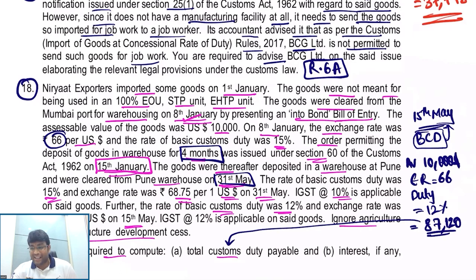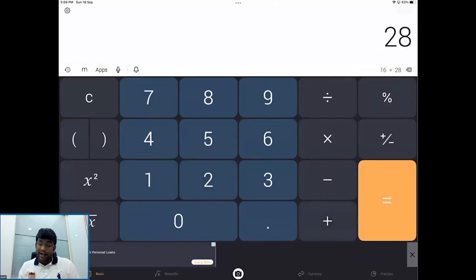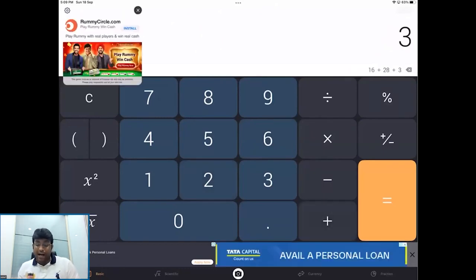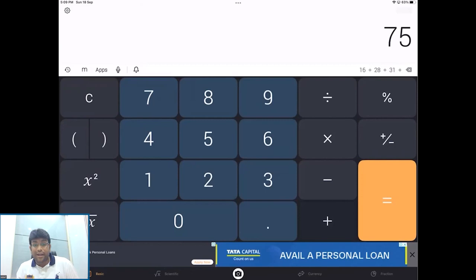Everybody said exactly. And the second question they asked: what is the interest payable? I already told you that interest will start after a period of 90 days. And the 90 days we will count from the date on which the order permitting deposit of goods in warehouse has been passed. When is it passed? 15th January the order has been passed. 15th Jan it is passed, so we will see 90 days from there. Correct, my dear friends? 15th Jan, 90 days means 16 days in Jan, 28 days in Feb, 31 days in March.